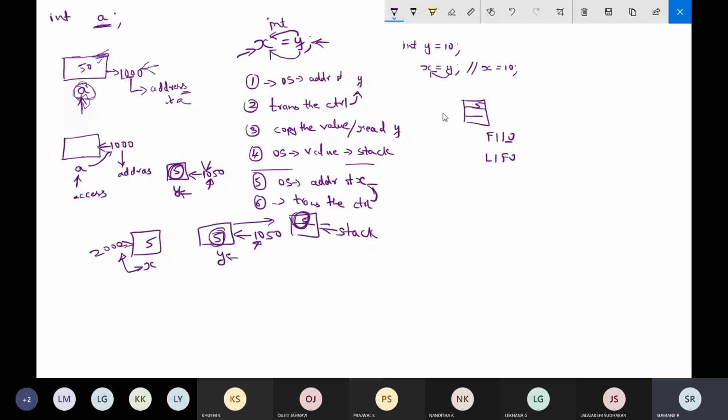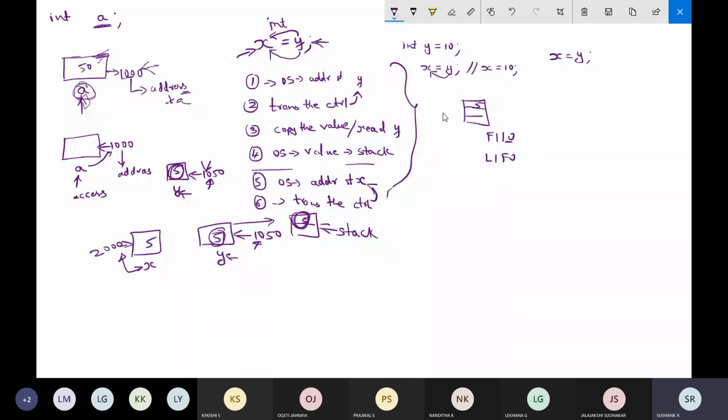So if you write one simple statement x is equal to y, these steps are involved in that. The right hand side variable value will be copied to the left hand side variable, but the address of both the variables has to be found out. You have to find the address of the right hand side variable as well as the address of the left hand side variable for performing the assignment operation. Is it clear? Yes or no? Yes, sir. Fine, right? You're able to understand, right?